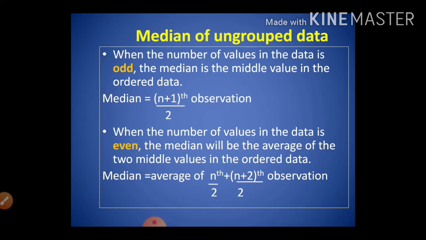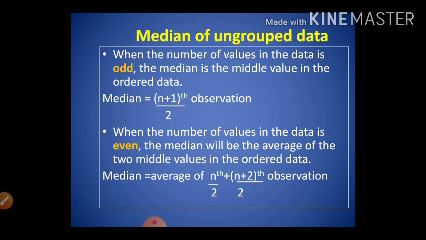Let us see the median of ungrouped data. When the number of values in the data is odd, the median is the middle value in the ordered data. That means the median is equal to the (n plus 1) by 2th observation. When the number of values in the data is even, the median will be the average of the two middle values in the ordered data. That is, the median is equal to the average of the n by 2th observation and the (n plus 2) by 2th observation.